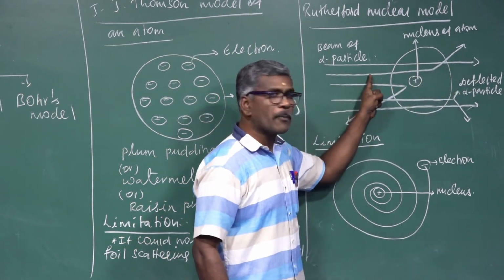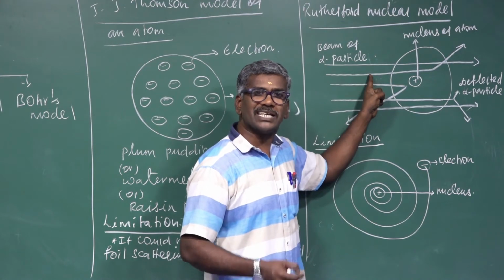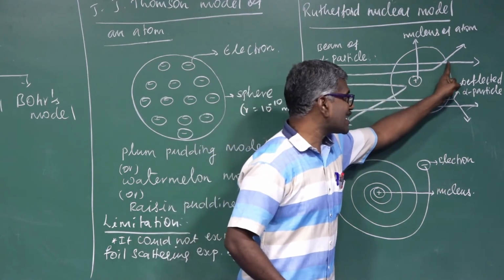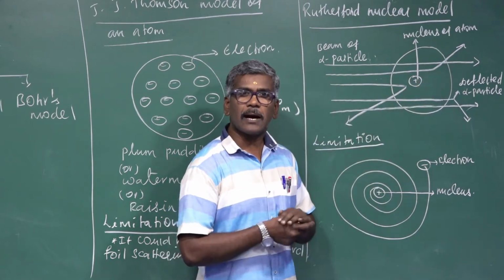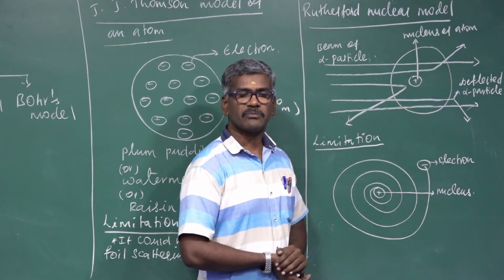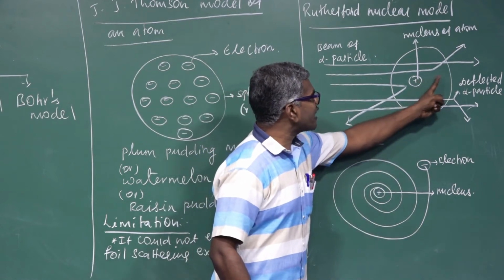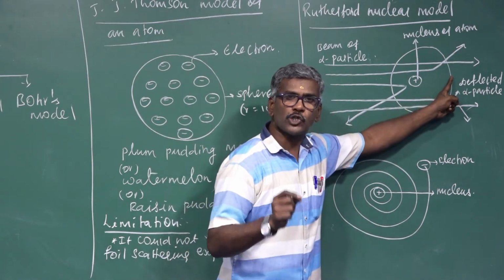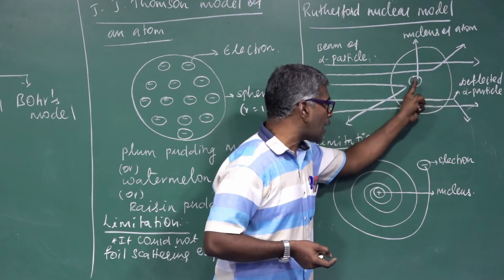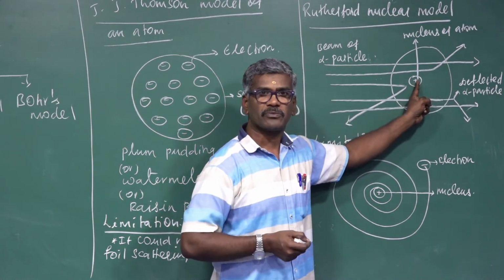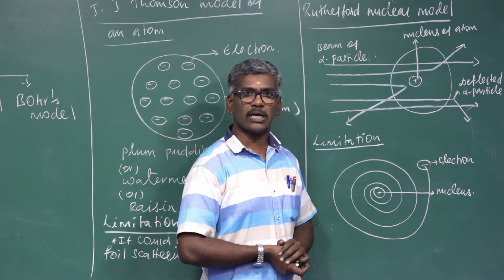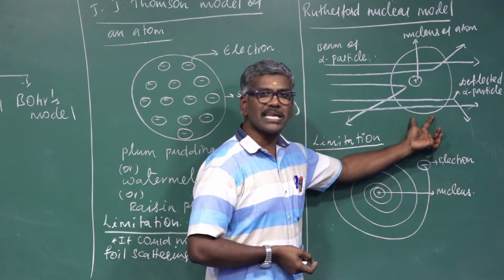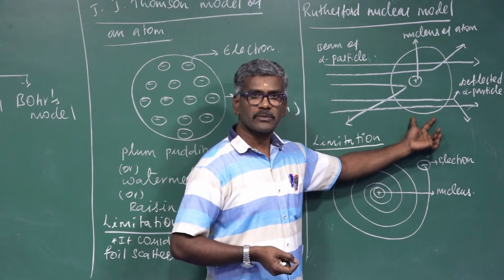Some of the alpha particles are deflected from the straight-line path. A few particles completely bounce back. The number of electrons in orbit should be equal to the number of protons in the nucleus. The whole atom is electrically neutral. Most of the space in the atom should be empty.